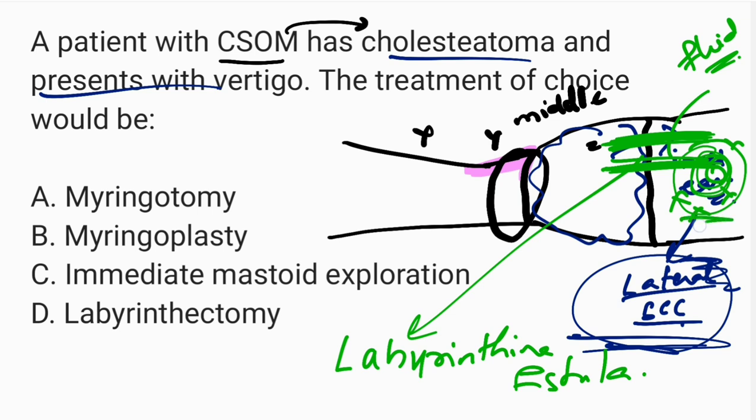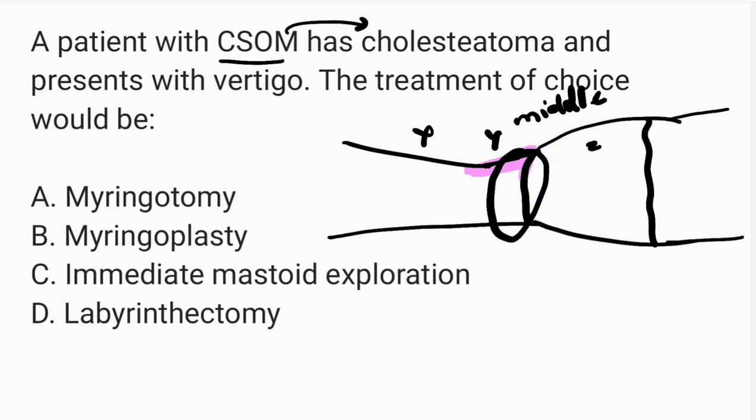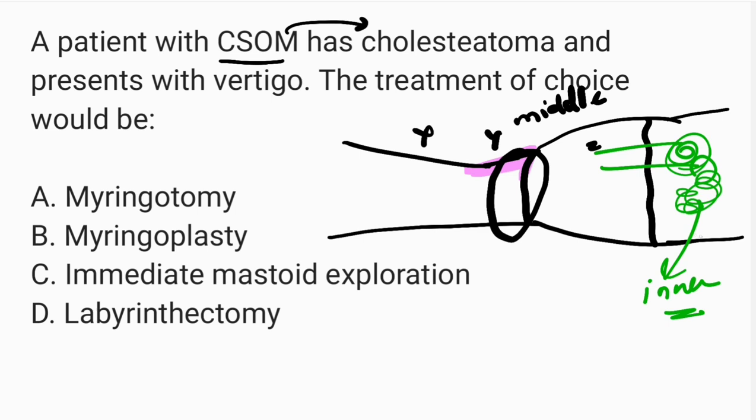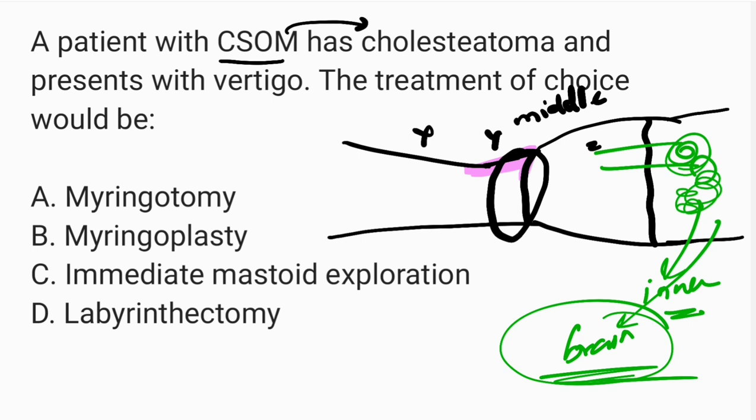So this abnormal movement of the fluid in the inner ear can give wrong signals to the brain, and the brain will think that the body is spinning. See, normally the fluid in the inner ear is inside the bone. But I told you these bones erode, and this fluid in the inner ear gets disturbed, starts slightly moving in an abnormal way, and this signal goes to the brain, and the brain thinks that something is wrong. The brain thinks that the body is spinning. Basically, I mean to say cholesteatoma causes vertigo.